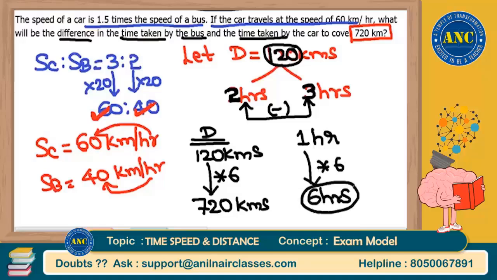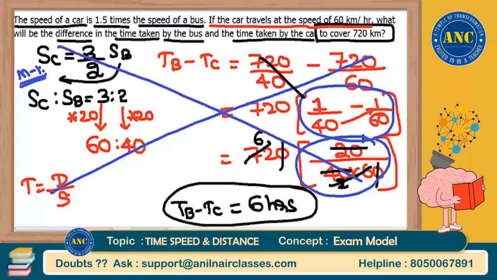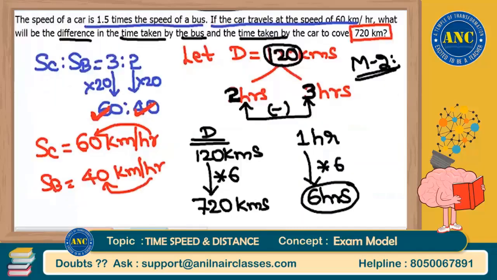Where are you using fractions in this particular beautiful method, method 2, compared to your method 1, which will kill your calculation time, and thereby you might not use that time in your other questions. Kindly do not use fractional methods. Kindly use this kind of beautiful shortcuts to make our problem simpler. I hope the idea is clear, sir.